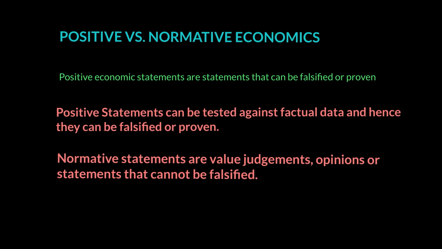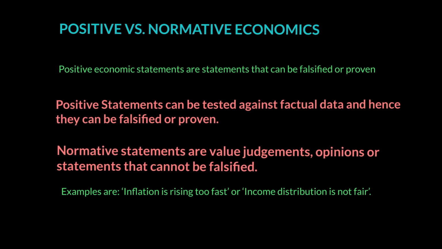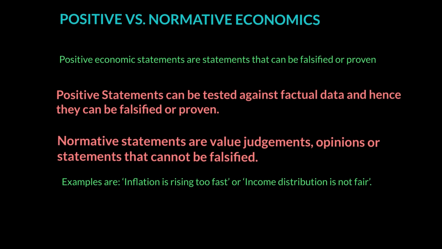Examples which are based on normative statements could be, like, inflation is rising too fast or income distribution is not fair. Now, why is it a normative statement? Because these are somebody's opinions, and somebody saying that I feel income distribution is unfair, while somebody else may say no, it's fair. And so you can't prove it right and wrong. On the other hand, positive statements, because you can prove them right and wrong, turn out to be the basis of economics that we want to build and that we want to talk about.